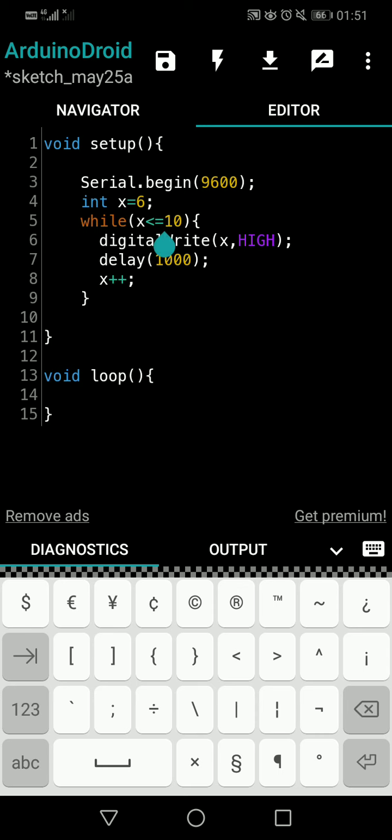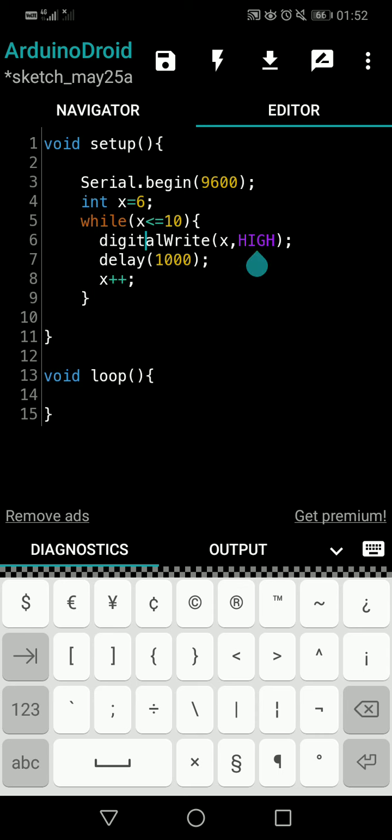So the while loop is false. So we skip the while loop and we come to line number 10. And we will move on. There's nothing to run. Then void loop also, there's nothing. The code will finish. So the outsiders will see that every LED is switching on with a 1 second delay. This code will work. Okay, so totally the while loop functionality is fine, right? You understand how it works. So there's a problem now, right?